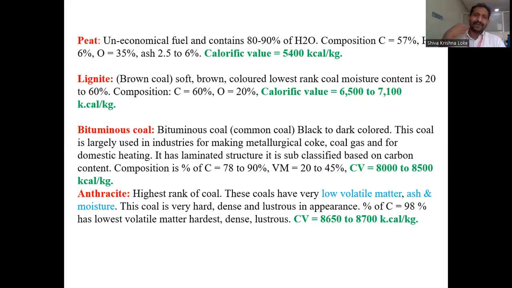The third stage of the coal is bituminous coal. Another name is black or dark colored coal, because it has a very dark color. This coal is largely used in industries for making metallurgical coke, coal gas formation, and also for domestic heating purposes. So this is the transformation or this type of composition.